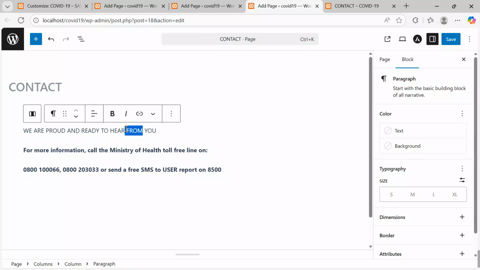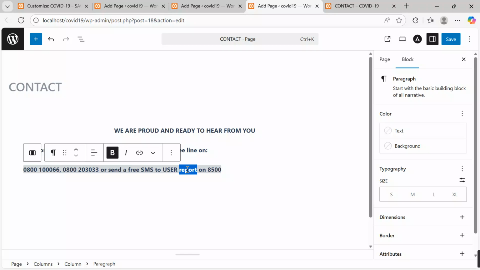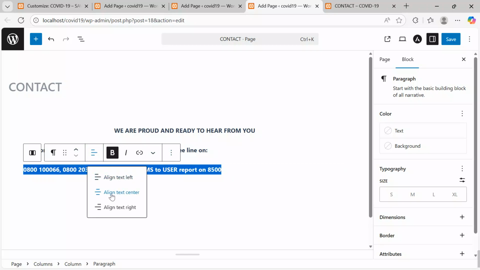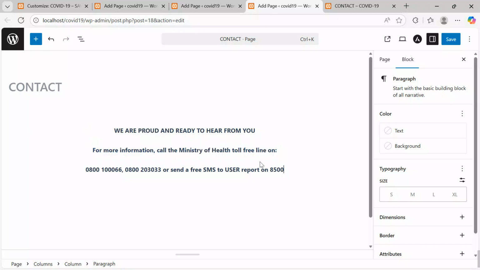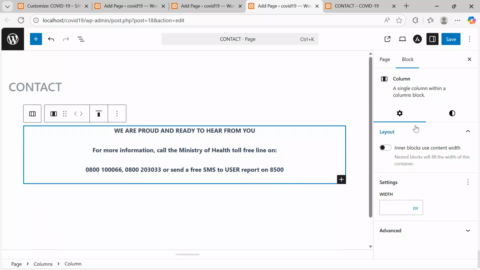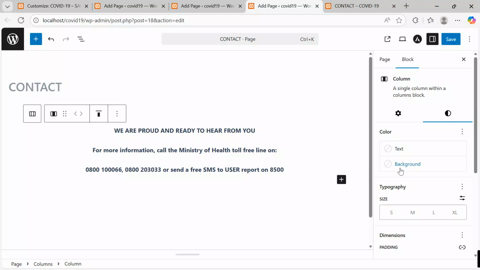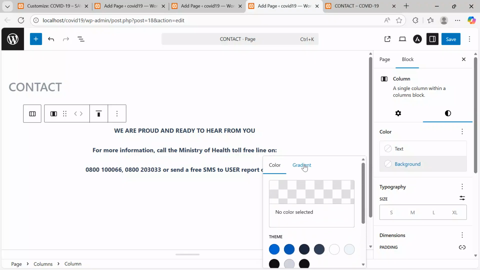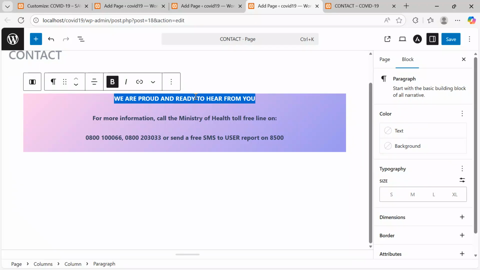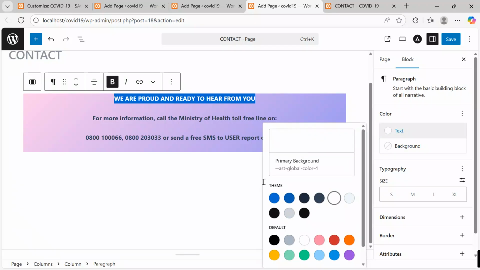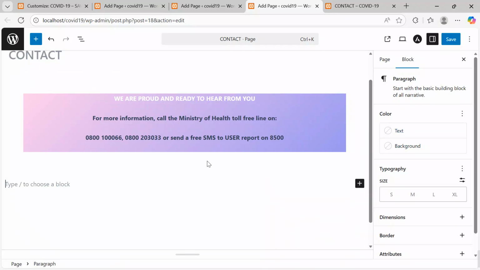Let me highlight this, bold it, come here, align center. Even this, I will align also center to see that the structure is well blended. So now I will come, let me insert a separator, but before, let me add a background of gradient and maybe this. Yes, then here I'll keep this with font color white to see that everything is well blended.